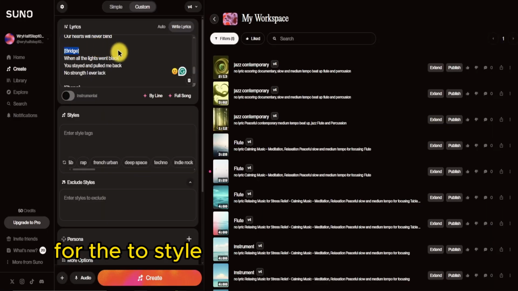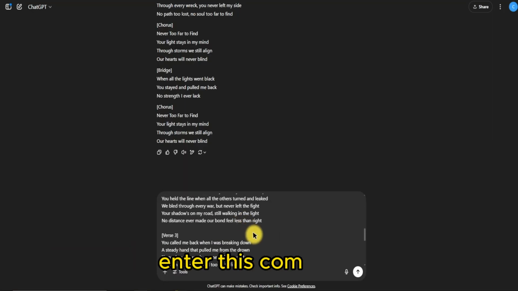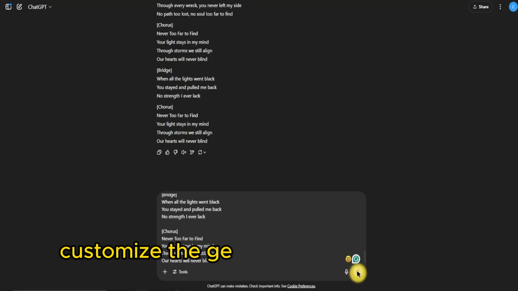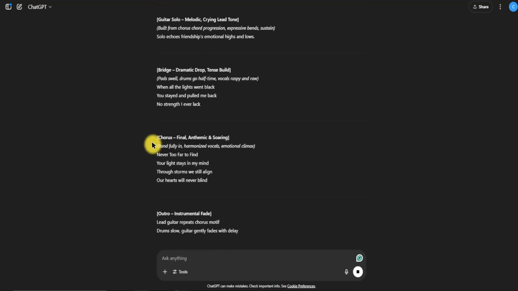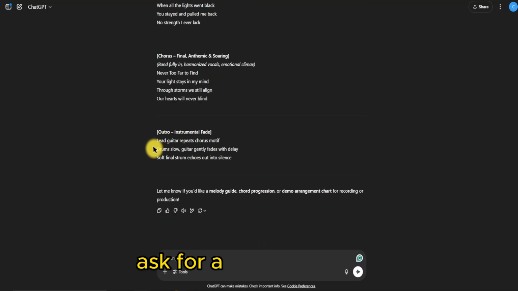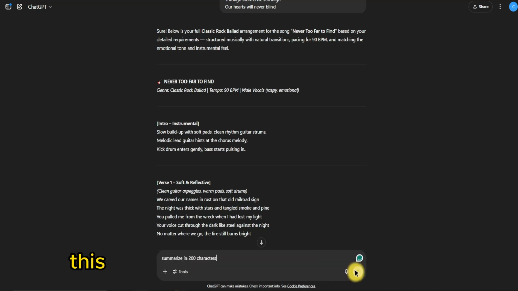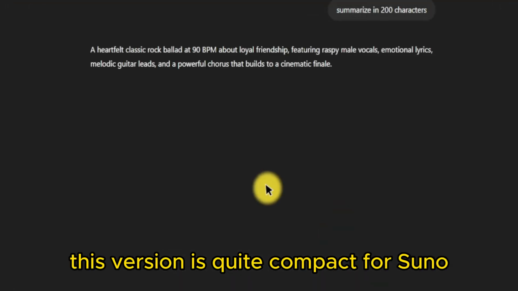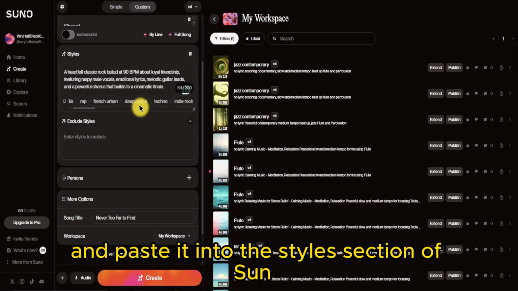For the Styles section, let's consult ChatGPT again. Enter this command. Customize the genre and gender of the vocalist to your taste. Click Generate. The result is too long and detailed. Ask ChatGPT for a simpler version with 200 characters. This version is quite compact for Suno. Copy it up to this point and paste it into the Styles section of Suno.